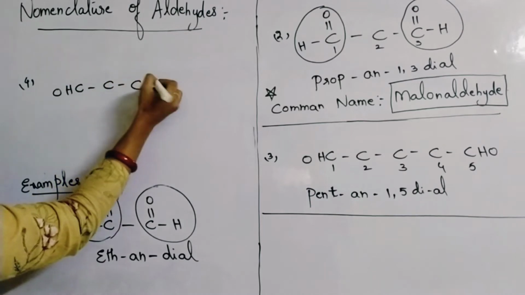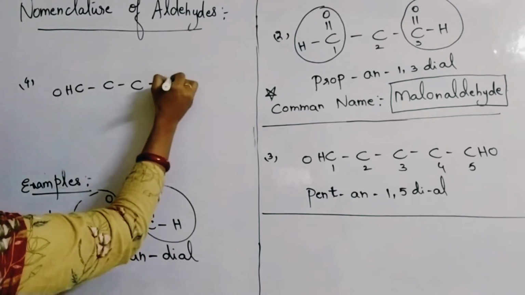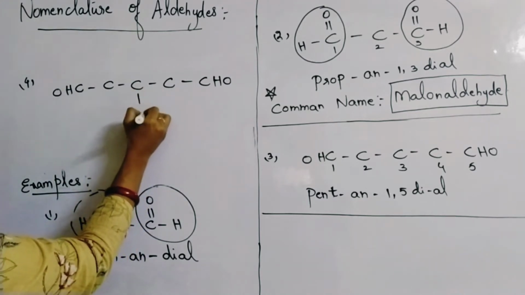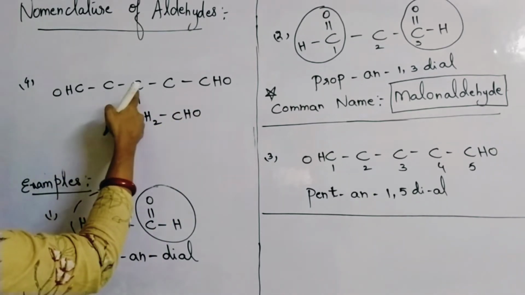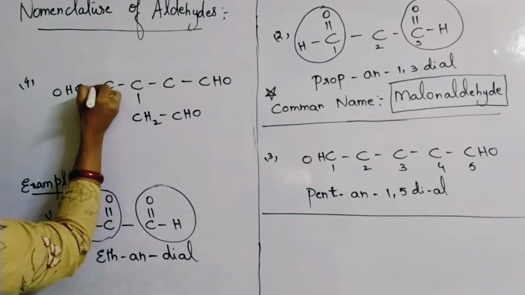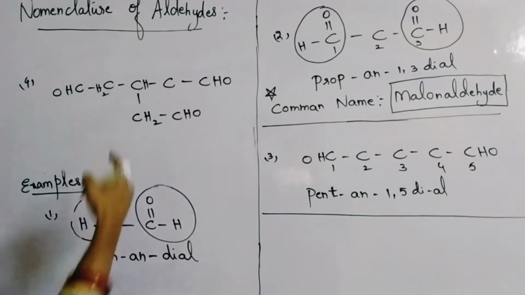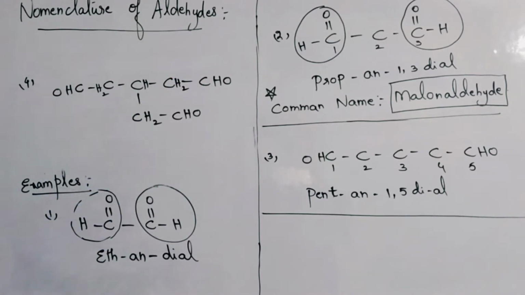CHO, C, C, and then here it is connected with another CHO like this. Okay, I am not keeping hydrogens in the middle, or else you also can keep. Here tetravalency, 2 bonds are there, so more 2 hydrogens. Here 3 bonds are done, so only 1 H. Here 2 bonds are only done, so 2 hydrogens. So now we have to give the naming for this compound. So what is the name of this compound?